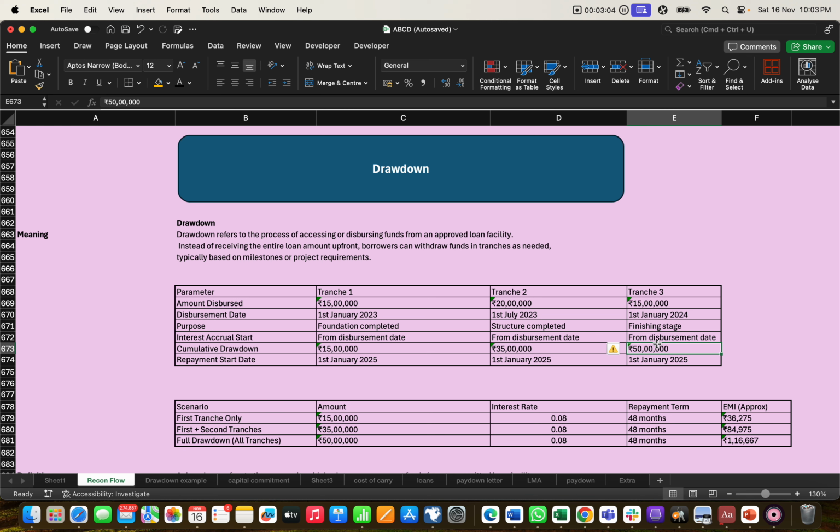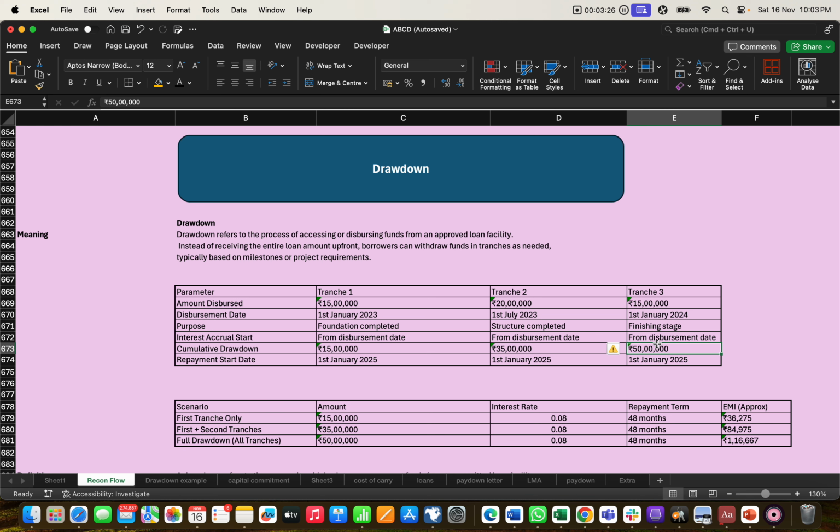He does not want the amount in one go, as the construction will take 1 year, 2 years according to the project. For example, it will take 1 year. So they will not need 50 lakh in one go, they need it in steps.